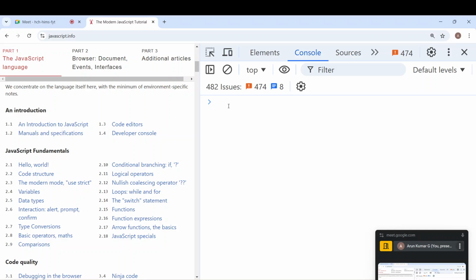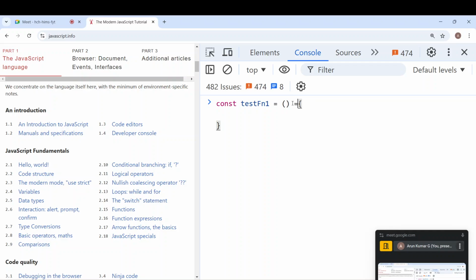Now let me tell you the last, the modern syntax. This is also more preferred. It is very simple. Instead of function, we remove this function keyword. We keep this as is. We remove the function keyword, and we just put one arrow symbol here.